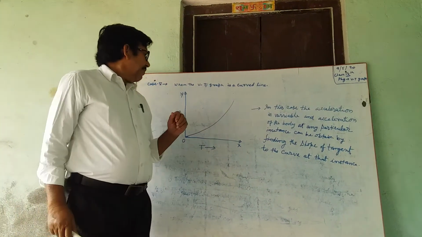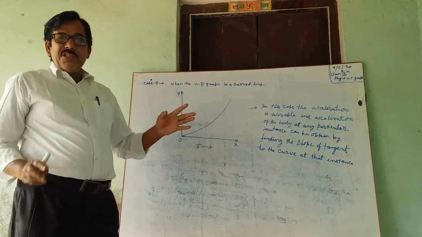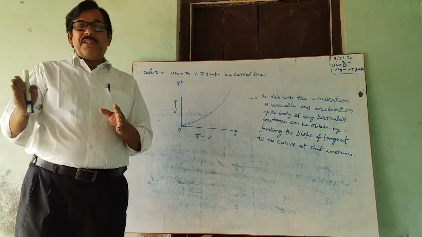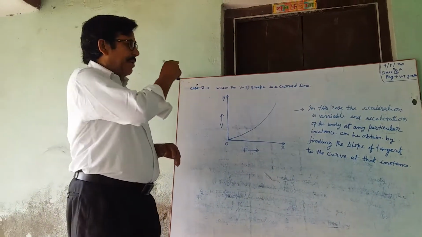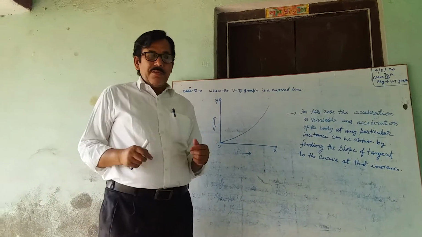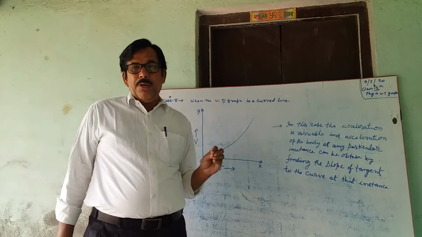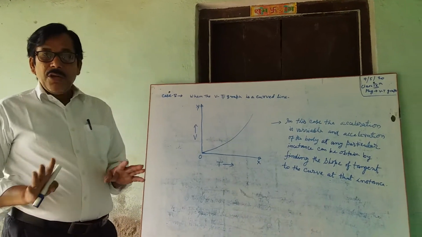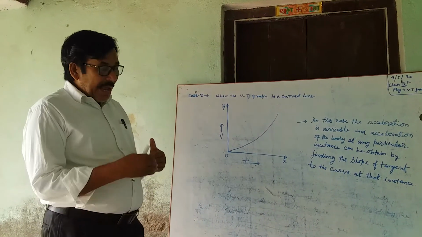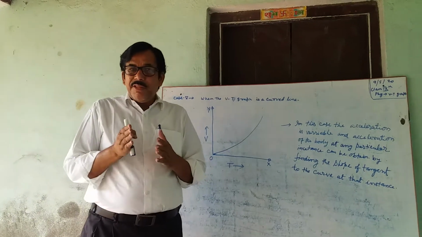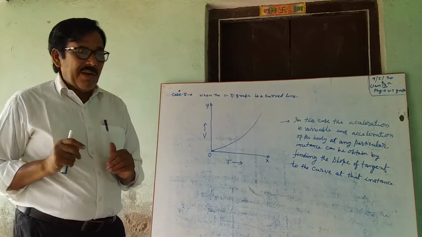Case 5. When the velocity time graph is not a straight line but a curved line. In this situation, the acceleration is variable, meaning not the same. The acceleration changes in each time interval.